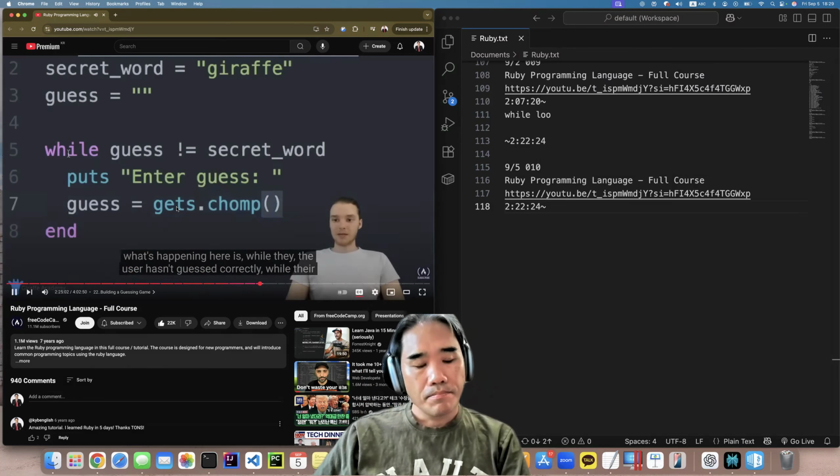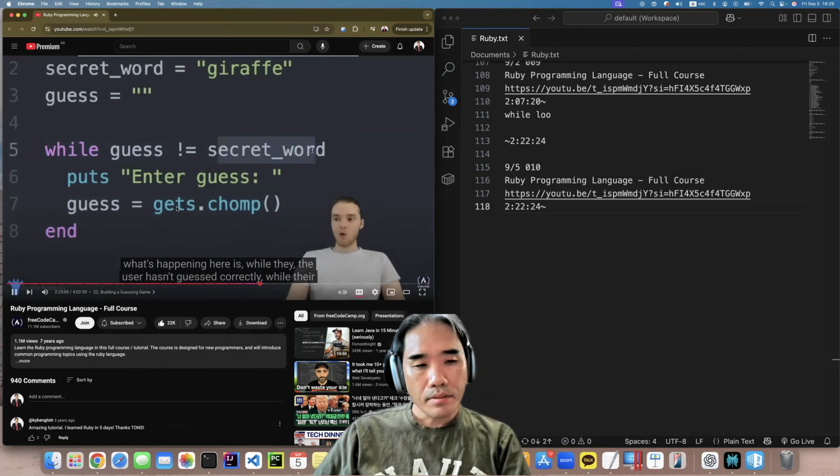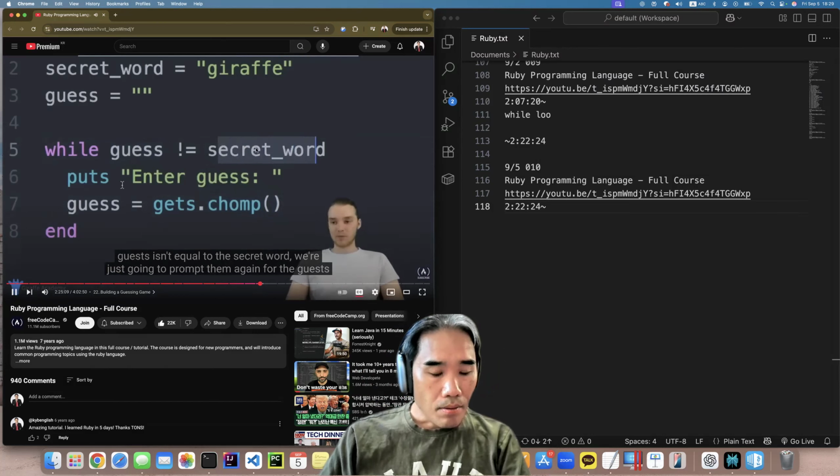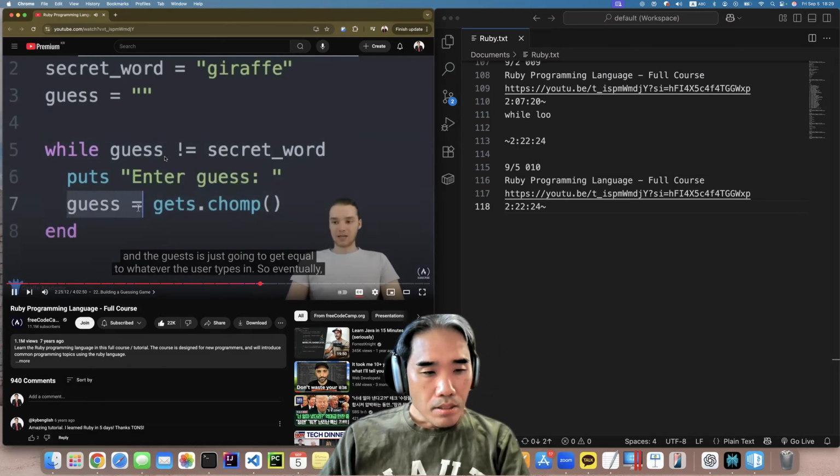So essentially what's happening here is, while the user hasn't guessed correctly, while their guess isn't equal to the secret word, we're just going to prompt them again for the guess, and the guess is just going to get equal to whatever the user types in.